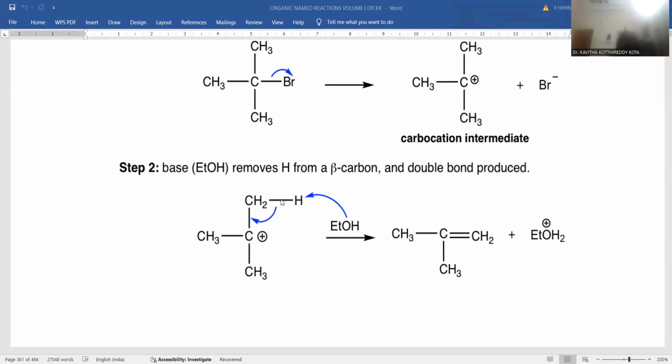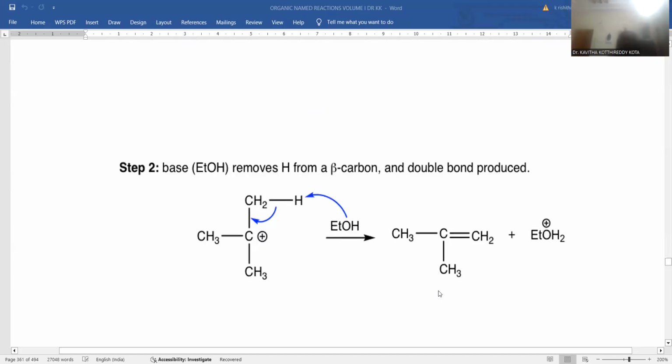The bonded electrons between carbon and hydrogen participate in the double bond formation, so isobutene is the main product expected from the elimination reaction, and ethanol is protonated, so a cation originates. This is the expected product in the multi-step process.